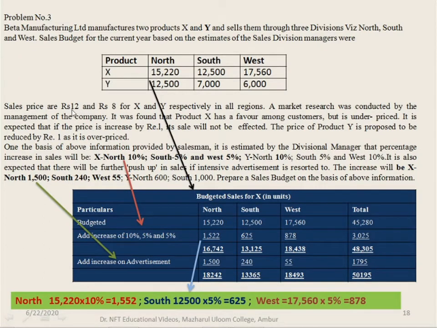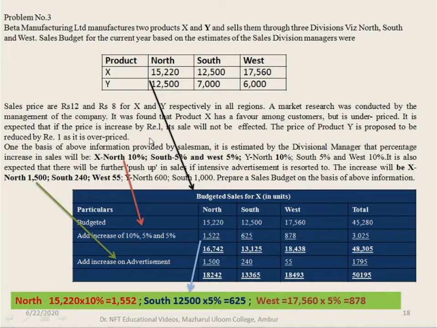So 12 plus 1 is 13 rupees. The budgeted selling price of the product X is rupees 13, and at the same time product Y is proposed to be reduced by rupee 1. So from 8 rupees it is reduced by rupee 1, that is 7 rupees, as the product is overpriced.